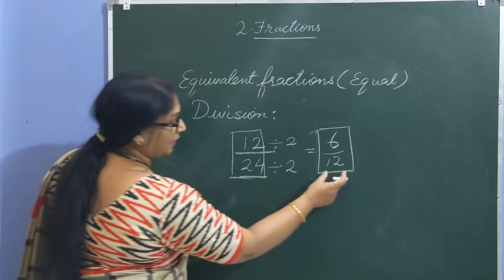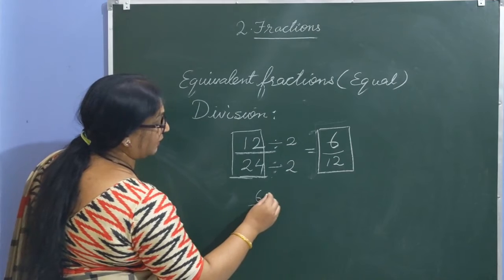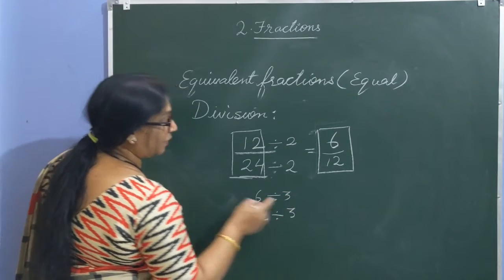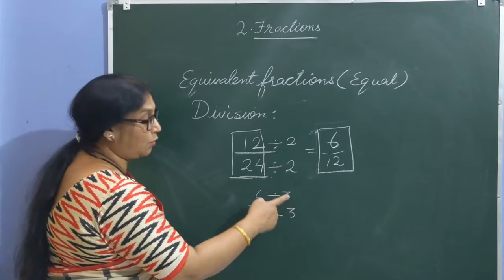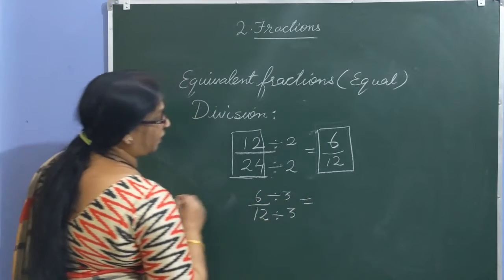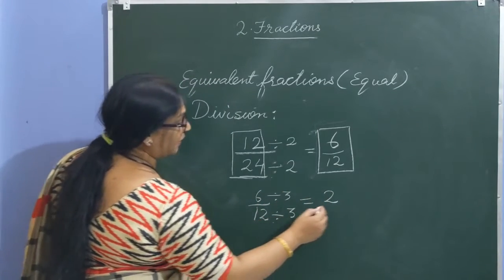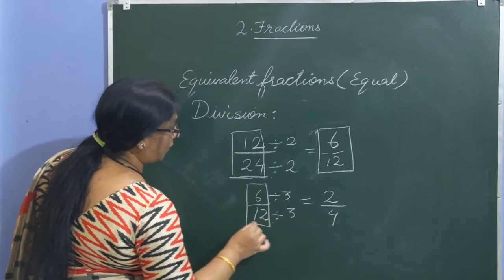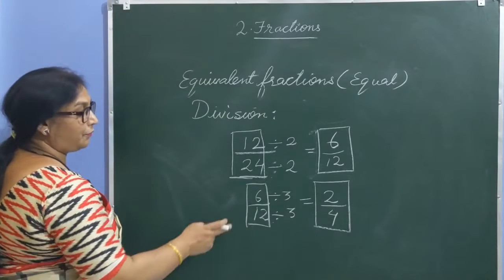One more example, take the next value 6 by 12 and divide it by 3. 6 divided by 3 is 2, 12 divided by 3 is 4. So here children, 6 by 12 and 2 by 4 are equivalent fractions.